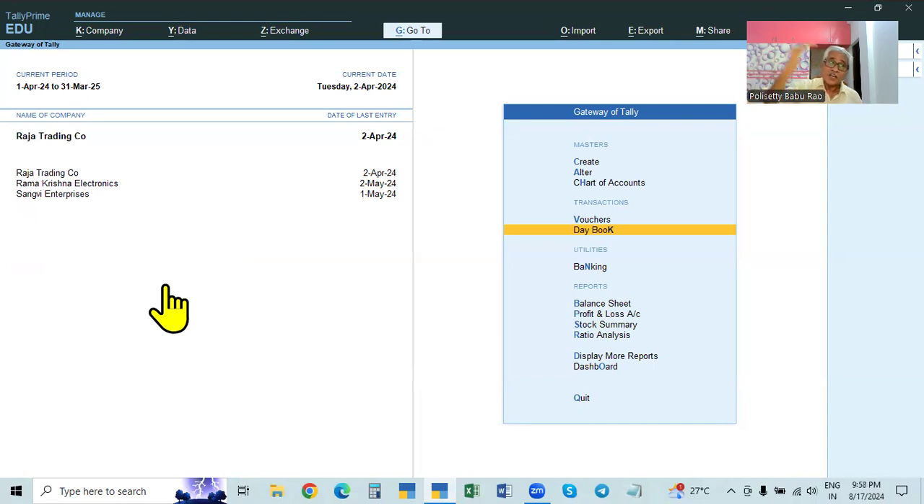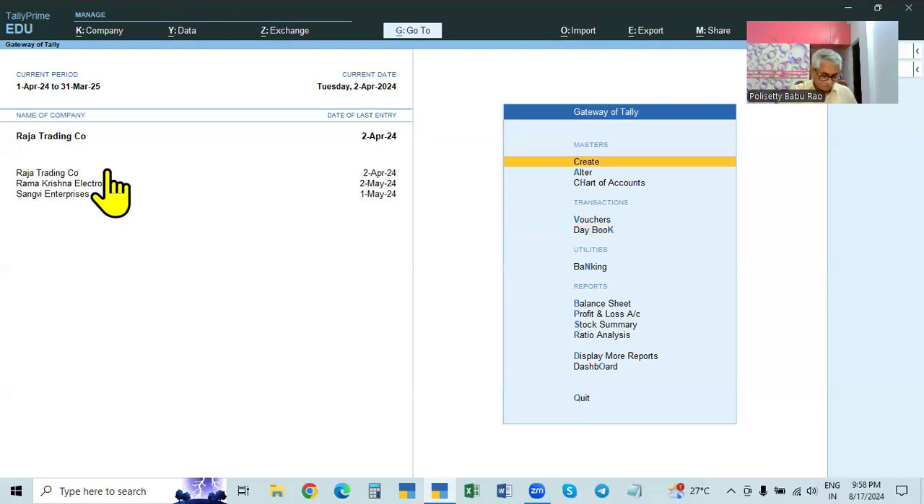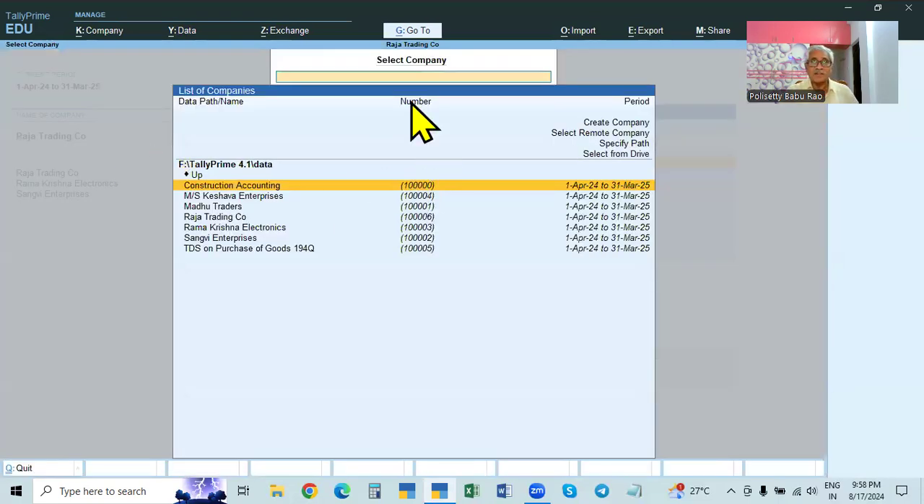This is called restoring the data. It is backed up and kept in a safe place, and if you want, we can get it back here. Getting it back to the original path is called restoring. So how to back up the data and how to restore the data if required? When you enter, all the companies will be here.